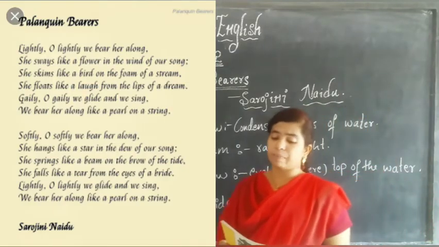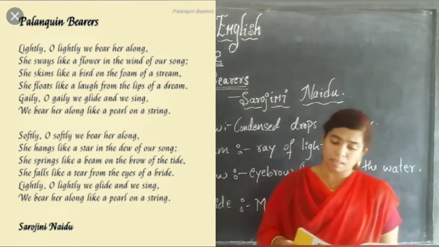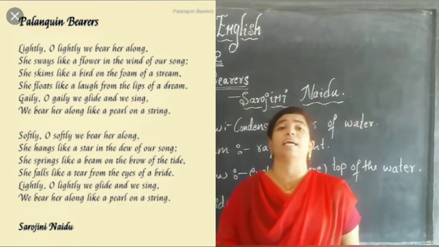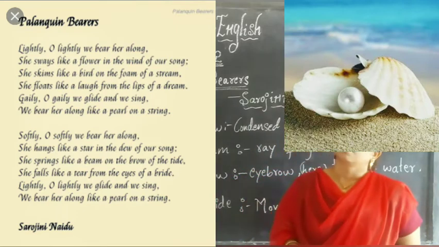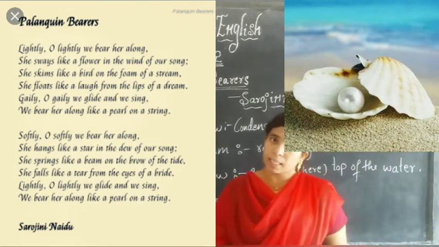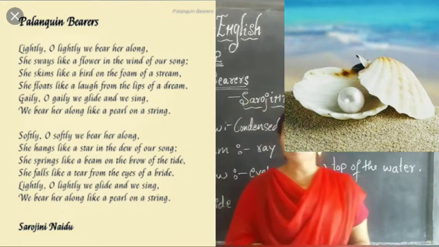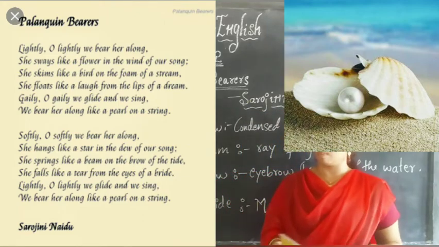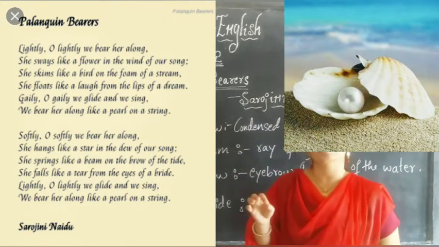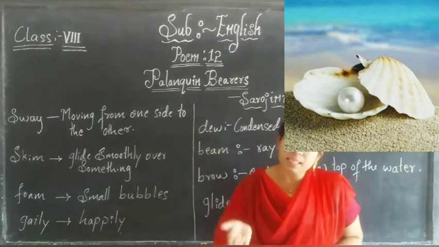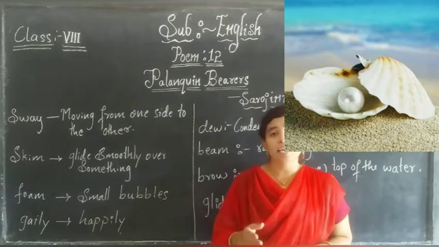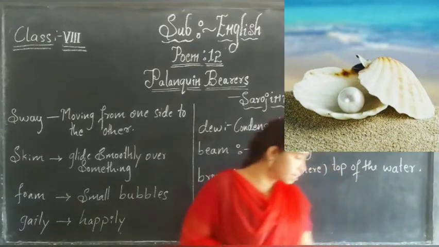Gaily, oh gaily, we glide and we sing. We bear her along like a pearl on a string. What are the palanquin bearers telling here? Gaily in the sense happily. Palanquin bearers are happy to glide and sing. Glide in the sense move.